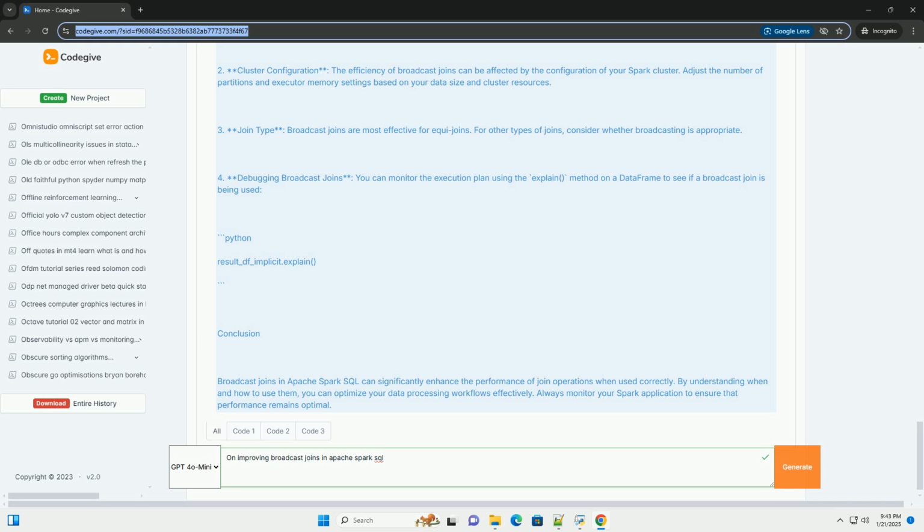3. Enable automatic broadcasting. You can set the spark.sql.autoBroadcastJoinThreshold parameter to control the size of the data frame that Spark will automatically broadcast. 4. Perform join operations. Now, you can perform the join operation. You can use either the implicit broadcast join by letting Spark handle it or explicitly using the broadcast function. 5. Show the results. Finally, you can display the results of the join operation.